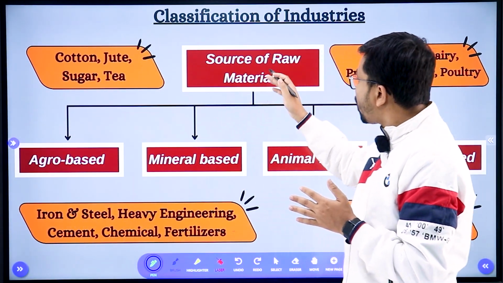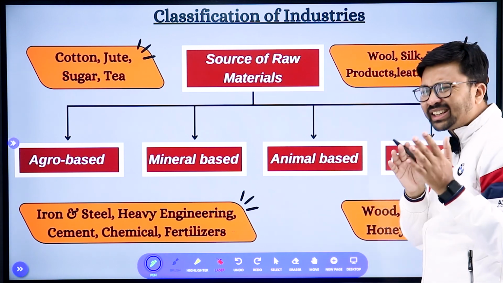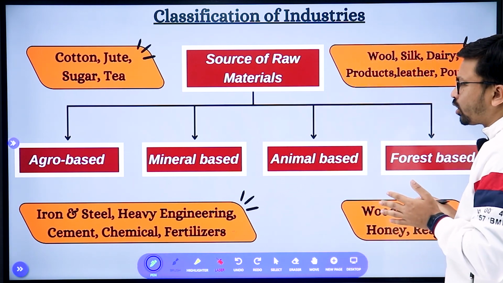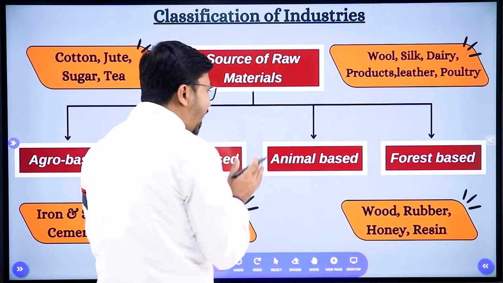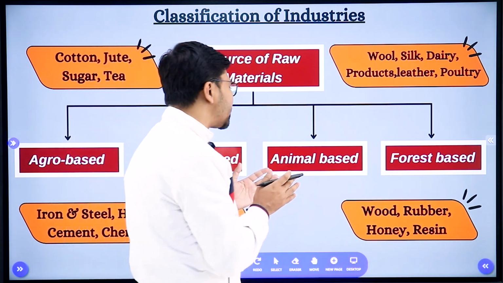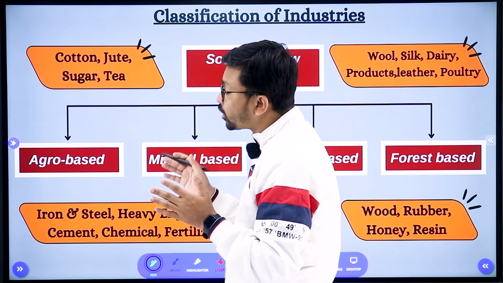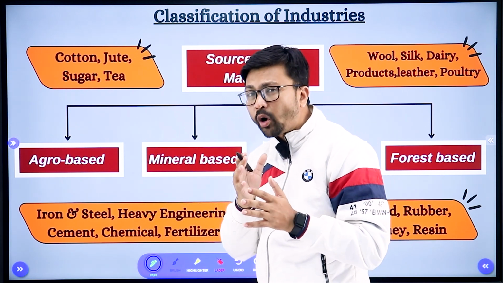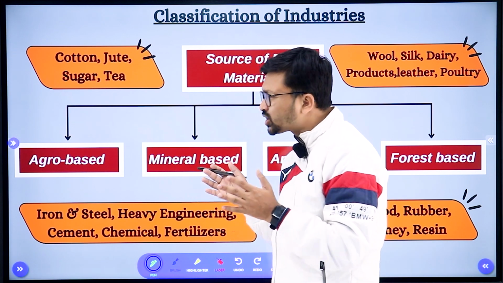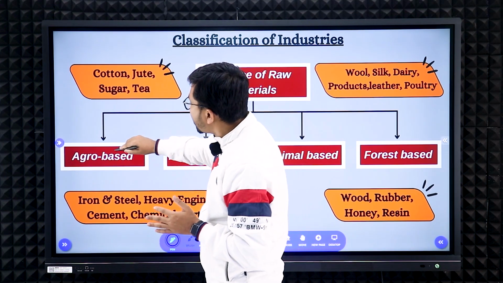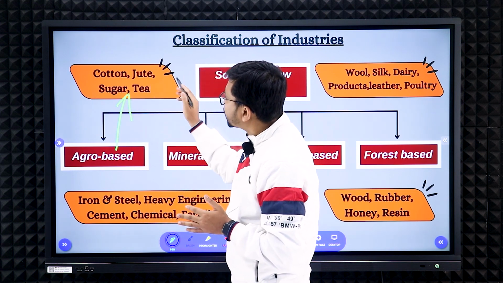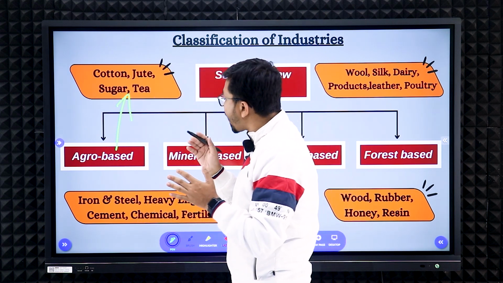Classification of industries according to the sources of raw materials has been divided into 4 categories here. What are those? Agro-based industries, mineral-based industries, animal-based industries, and forest-based industries. Now let's talk about agro-based industries. It means whatever raw materials are required for this type of industry will come from the agricultural field. So what are those? Here you can see cotton, jute, sugar, tea. Those are the agro-based industries.